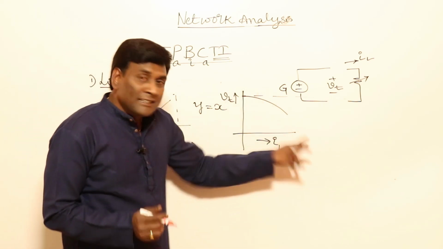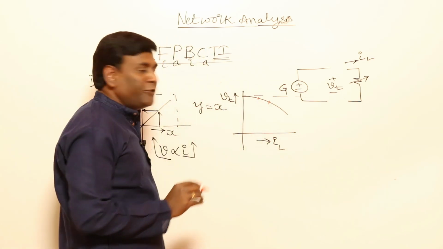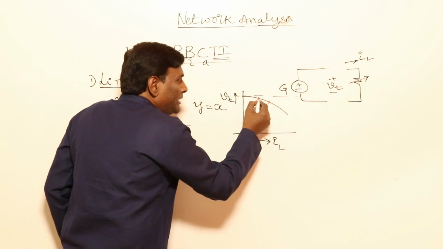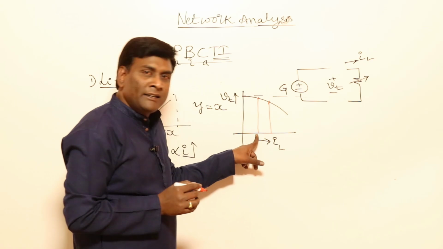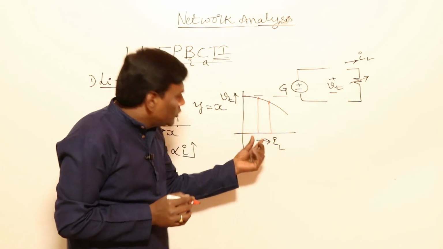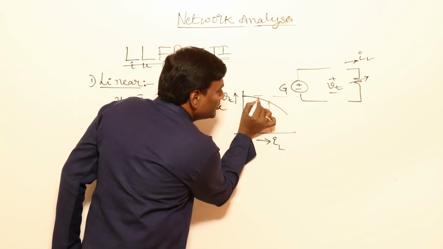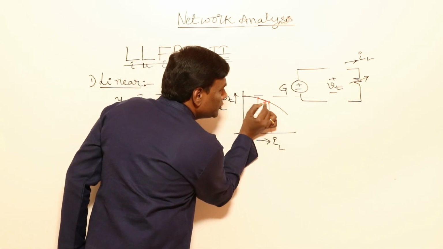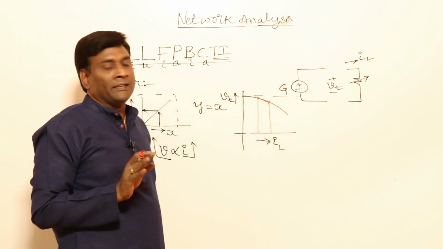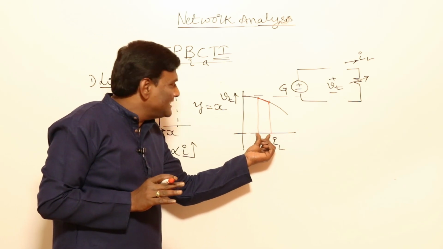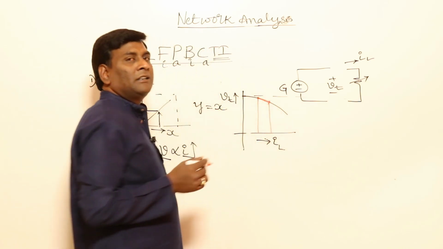So, I can say one thing here. Though it is non-linear, what I do is, for example, from here to here. If my generator operation is between this current and this current only, in the sense generator minimum current is this much, maximum current is this much, then when my generator operation is in between these two regions only, I will assume this as a straight line. This is called linearizing the effects of non-linearity. So when the operating region is very small, we are going to assume it as a straight line. Straight line means linear.